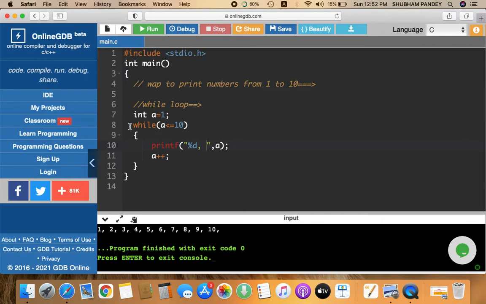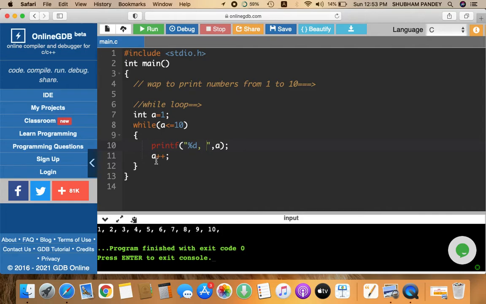Now when it sees this condition, it comes here and sees printf percent d, and it is going to print the value of a. And what is the value of a now? 1. So it is going to print the value of a, which is 1. Now it is going to increment the value of a by 1 and assign it also. So when the value of a is incremented here, a becomes 2 now. Again it comes to the while loop and checks that 2 is less than or equal to 10. Yes, 2 is less than or equal to 10. Then again it is going to print the value and increment the value.